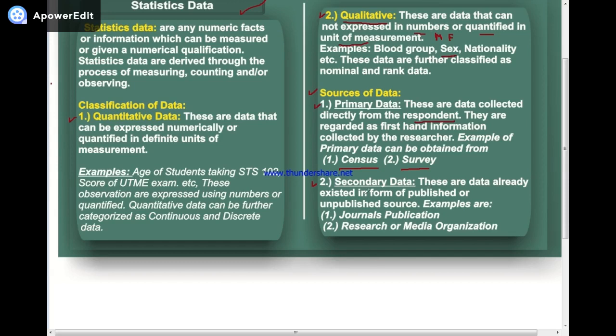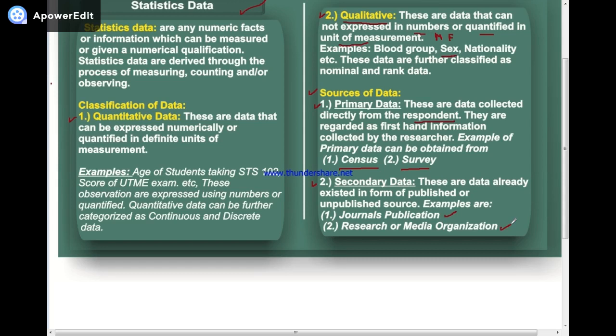Secondary data. These are data already in the form of published or unpublished sources. Examples are journal publications, and research or media organizations. Secondary data, in a simple form, is just like the opposite of what? Of primary data. Secondary data are data that are not collected by you, but are the work of another person that you now use in your work.